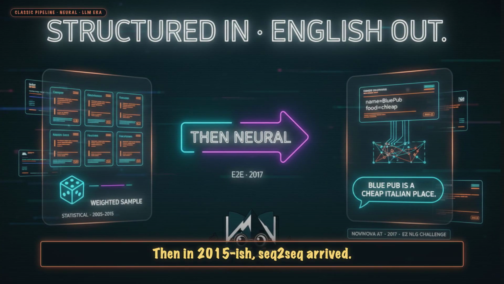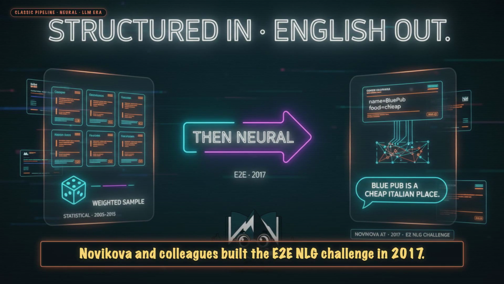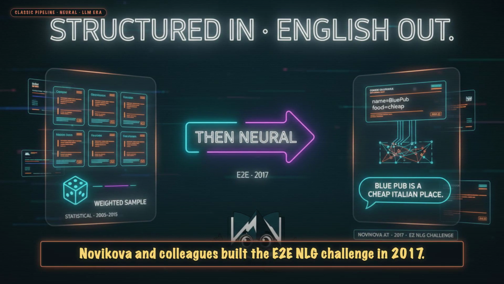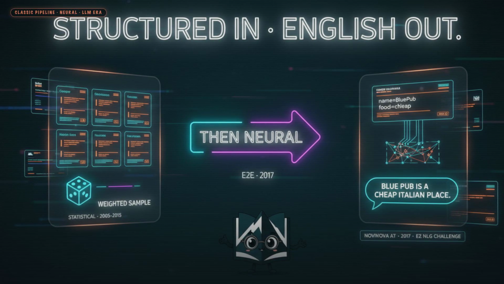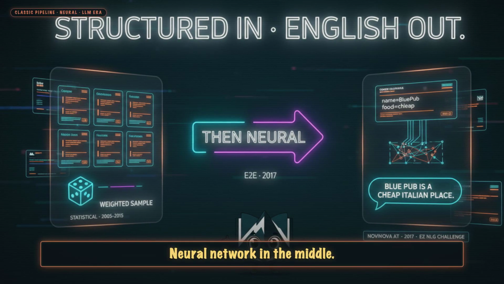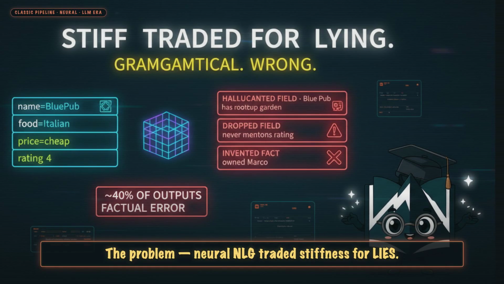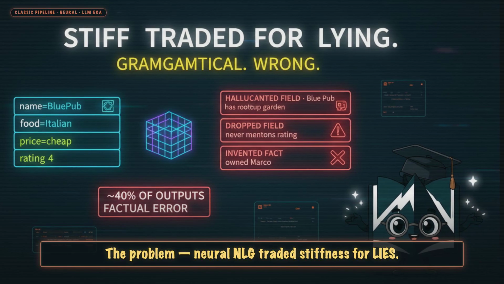Then in 2015-ish, seq2seq arrived. Novikova and colleagues built the E2E NLG challenge in 2017. Structured meaning representation as input, freeform English as output, neural network in the middle. The problem: neural NLG traded stiffness for lies.